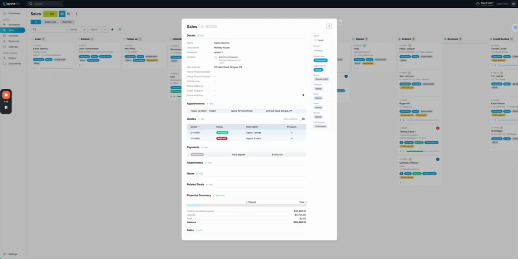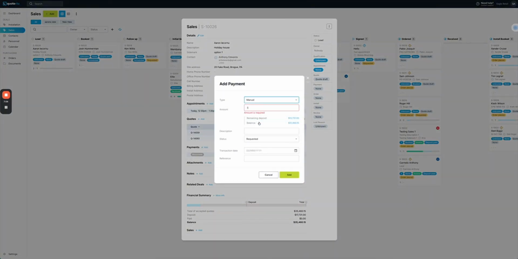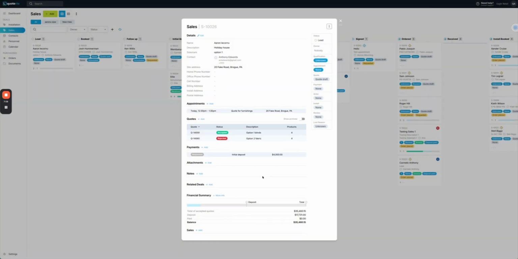Alternatively, you can do a manual payment. So if we look in here and go manual, this could be for check or cash or anything else that you wanted to do. We can also see that the financial summaries come up here. So it's saying here that we have a requested amount, but it is not paid.